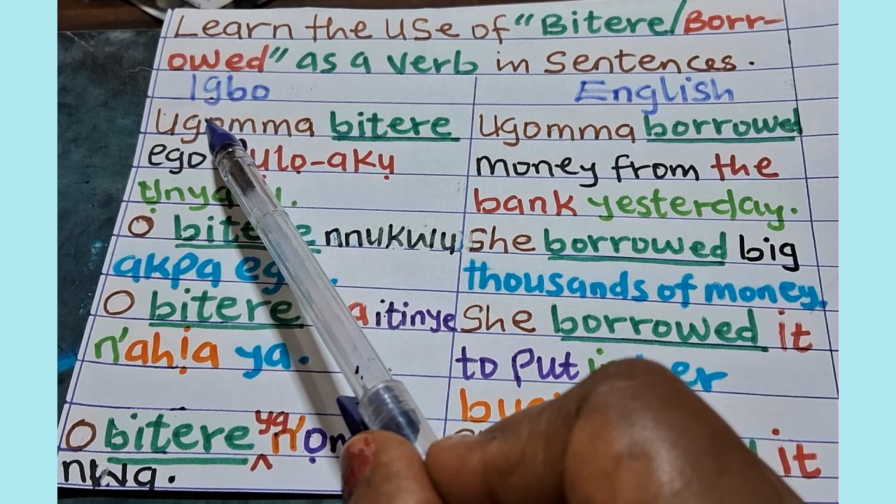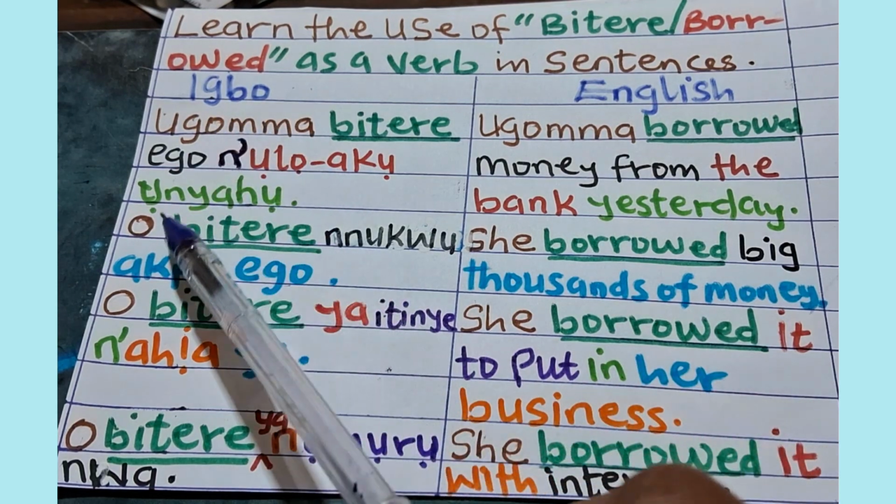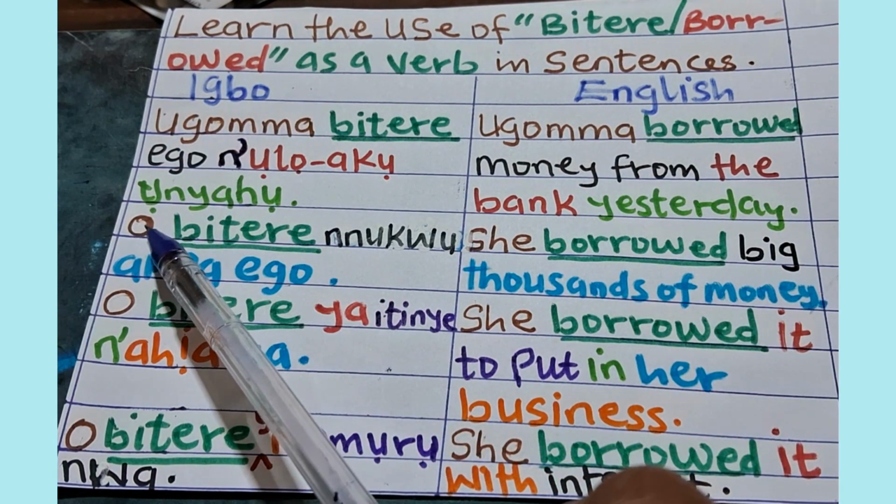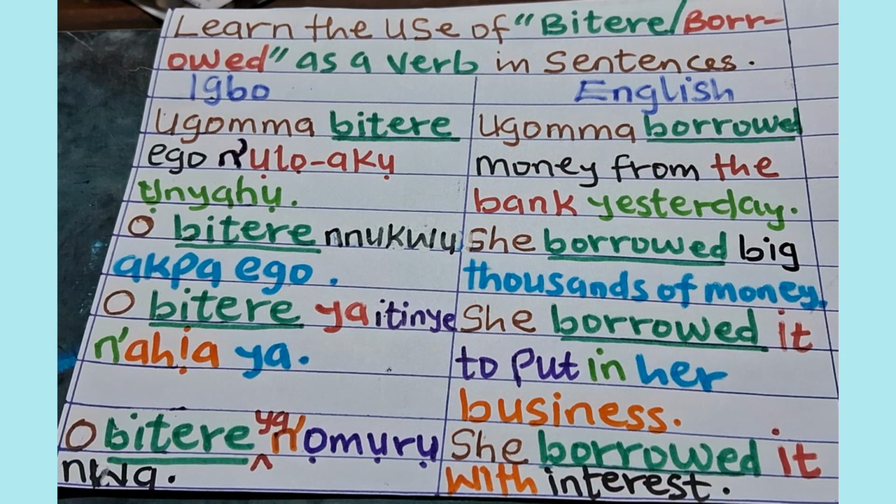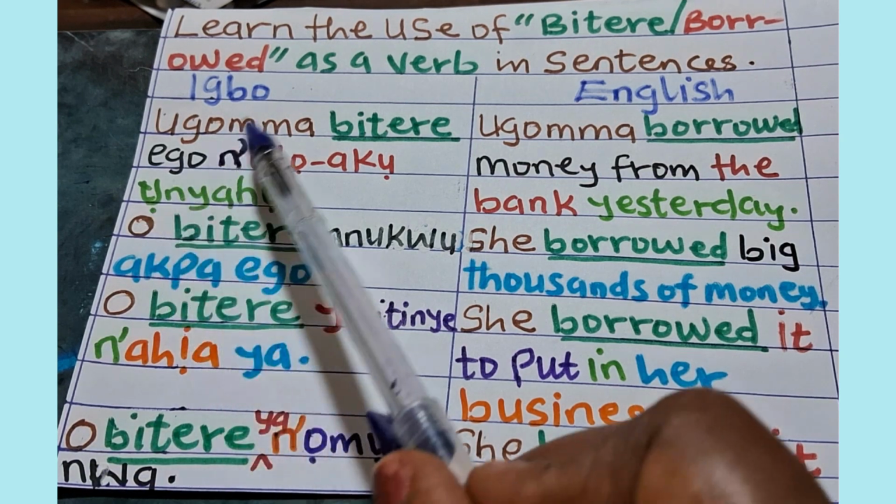Instead of repeating this noun Ugomma, being a name, you have to choose to use a pronoun. We use O throughout. O still represents Ugomma.